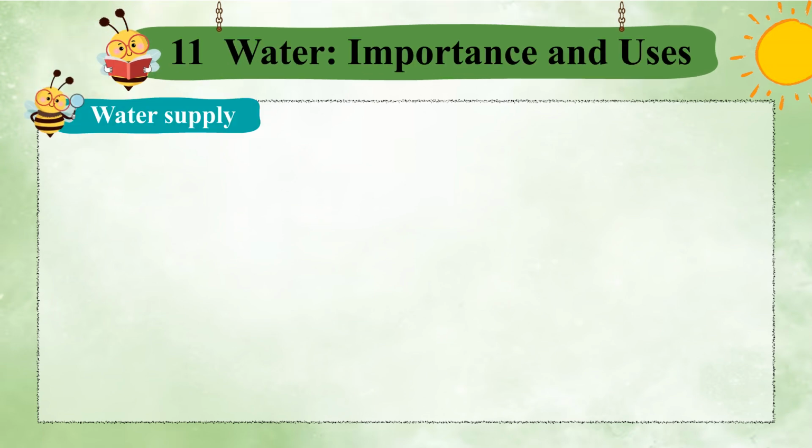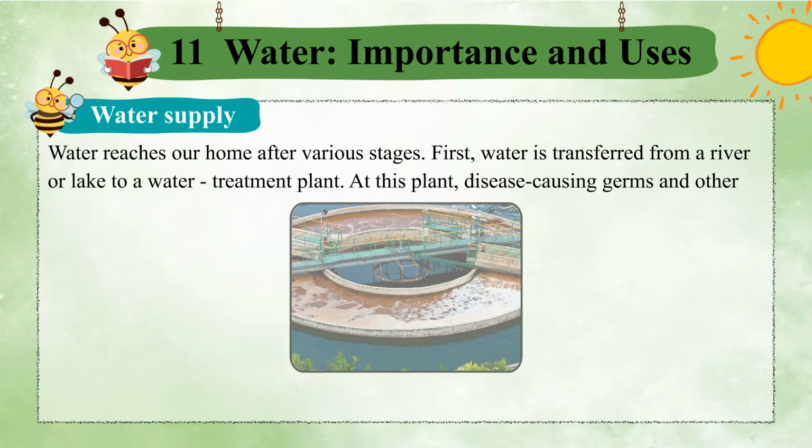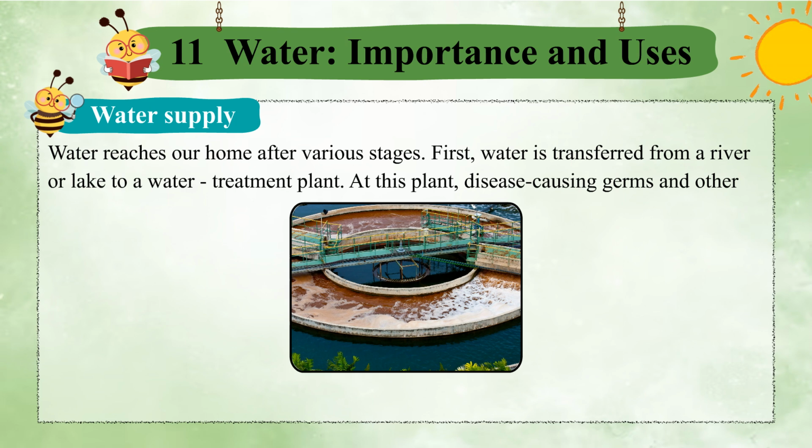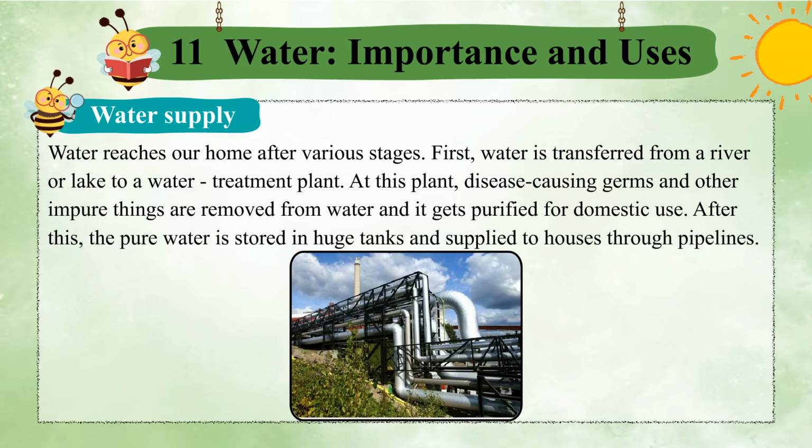Water supply. Water reaches our home after various stages. First, water is transferred from a river or lake to a water treatment plant. At this plant, disease-causing germs and other impure things are removed from water and it gets purified for domestic use. After this, the pure water is stored in huge tanks and supplied to houses through pipelines.